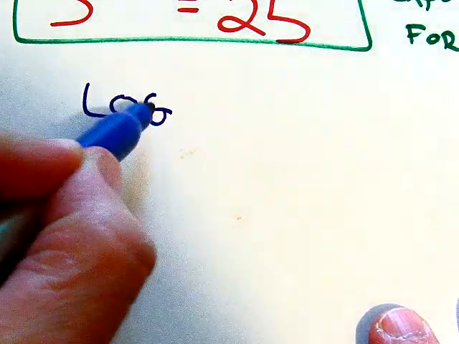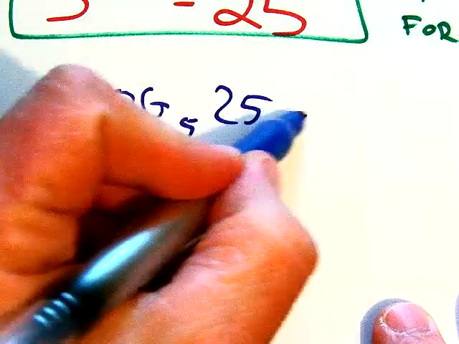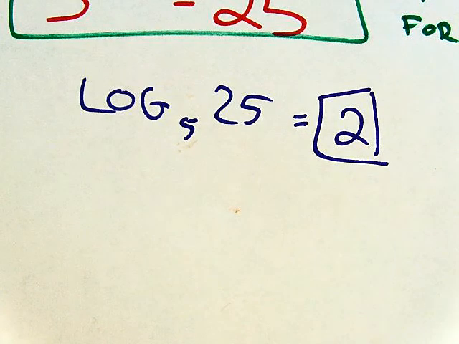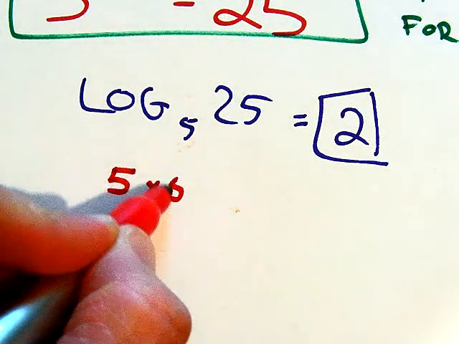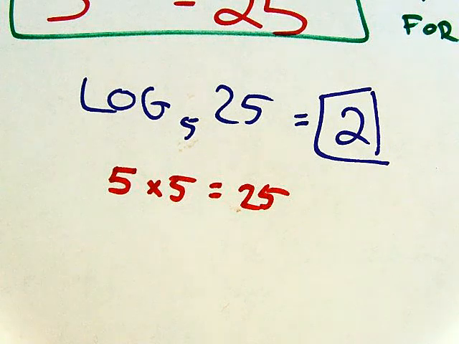So if you're given log base 5 of 25, and we already know the answer is 2, because we know the answers to logs are exponents, another way you can look at it is, how many 5s does it take to reach 25? Well, I know 5 times 5 is 25.